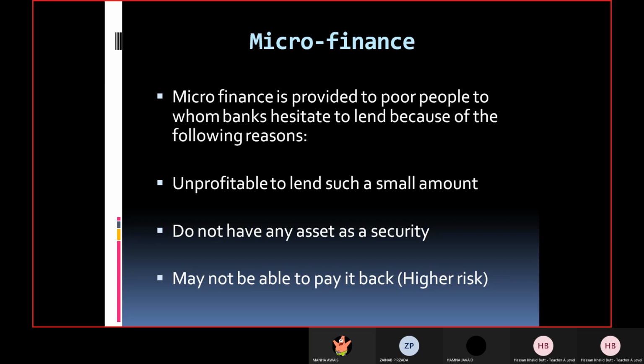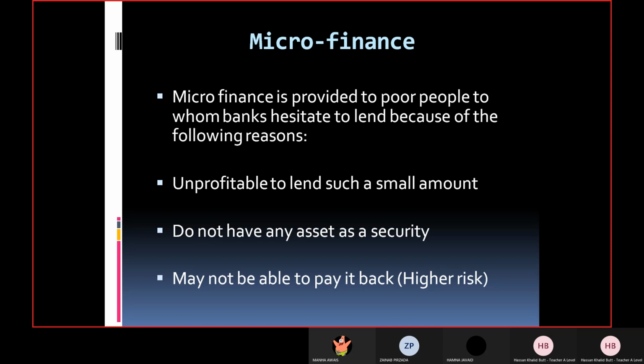Otherwise, if there are 3, 4, 5, 6, 10, 20 smaller businesses to whom you have lent a very small amount, it's not that easy to see whether they are paying it back or not. So have a check and balance on all those businesses. This is not that easy at all. It will increase the cost of the business. For example, following up on whether businesses are paying or not, you require employees, and it will increase the cost of the business if you have more employees.